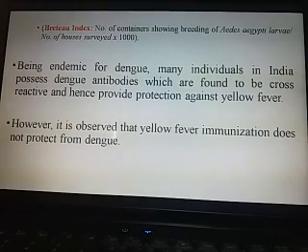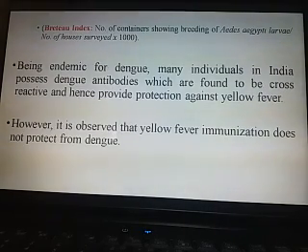But on the other side of the coin, if persons are immunized for yellow fever, that immunization will not protect humans from dengue.